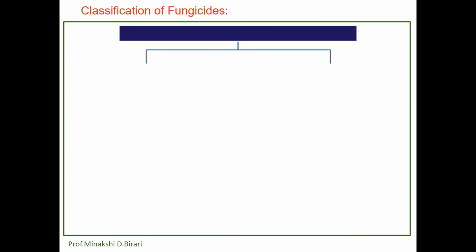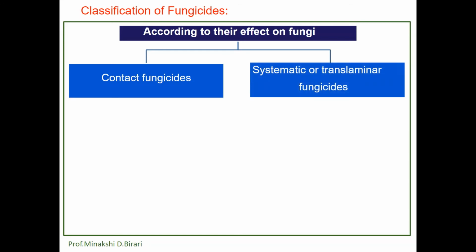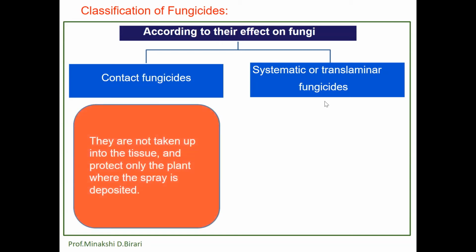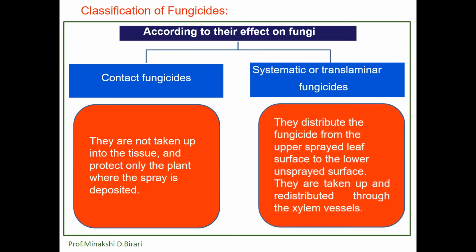Fungicides are also classified according to their effect on fungi into two groups. These are contact fungicides and systemic or translaminar fungicides. Contact fungicides are not taken up into the plant tissue and protect only the plant where the spray is deposited, whereas systemic or translaminar fungicides redistribute the fungicide from the upper sprayed leaf surface to the lower unsprayed surface.